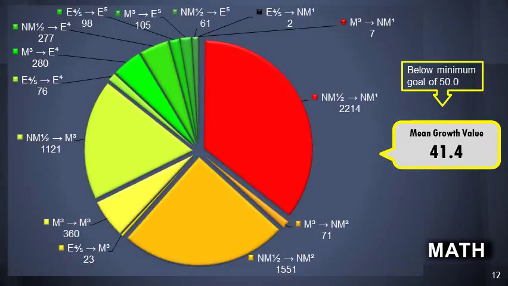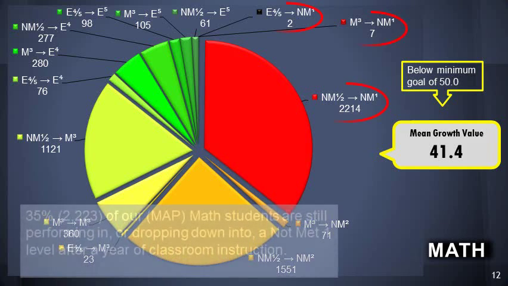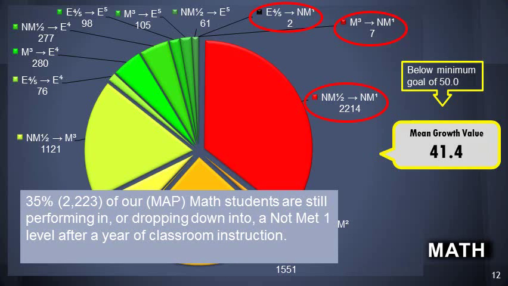This lets you know the levels, the movement levels, and how many students fell into each category. The brightest red, the not met 1 or not met 2, and they moved to a not met 1, we had 2,214 of those. So 35%, or 2,223 of our math students are still performing in or dropping down into a not met 1 level after a year of classroom instruction.